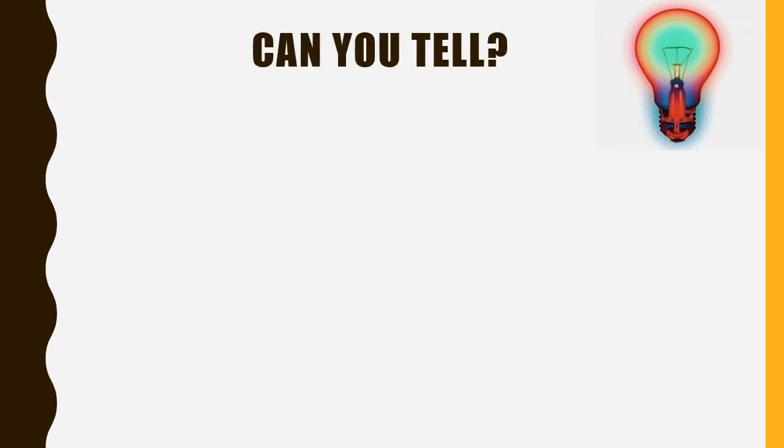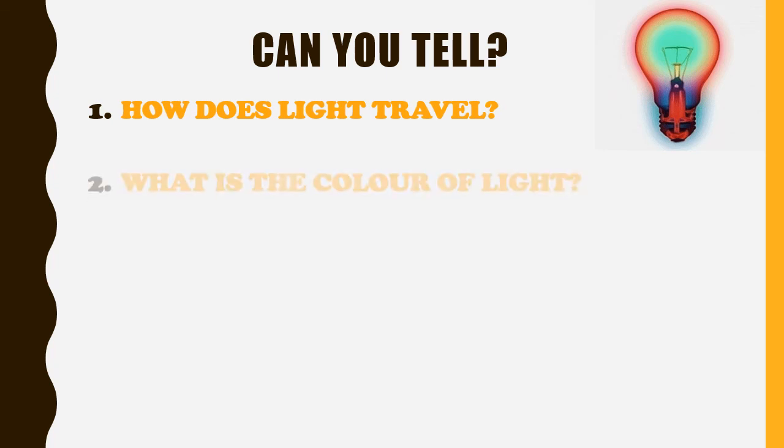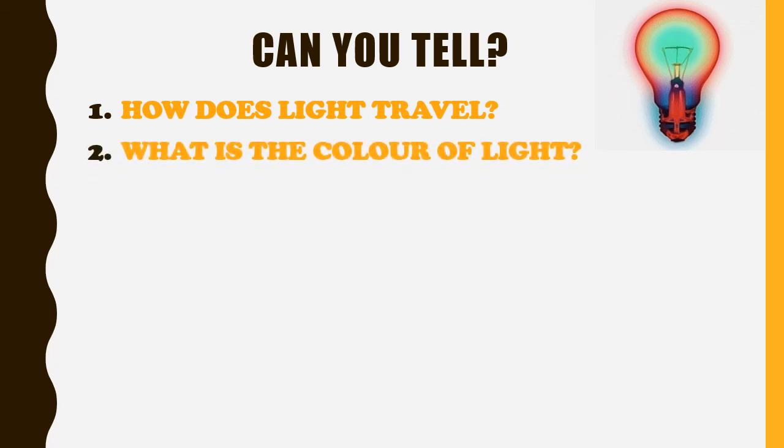Okay kids, now it's your turn. You have to read the chapter thoroughly from page number 103 till 104, and you have to underline the main points. And I'm sure after watching this video you would be able to tell, how does light travel? What is the color of light?